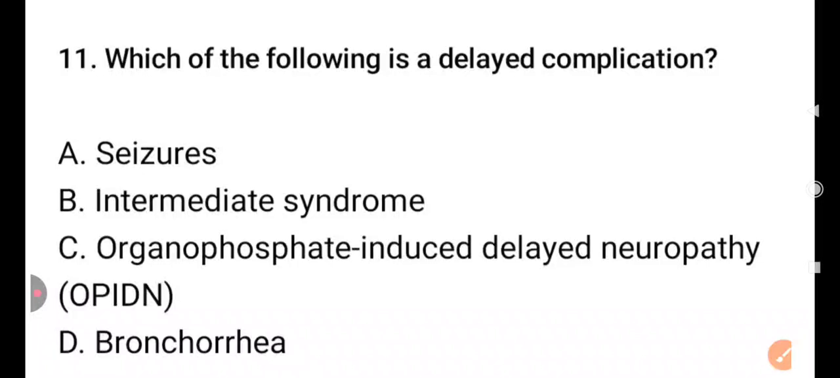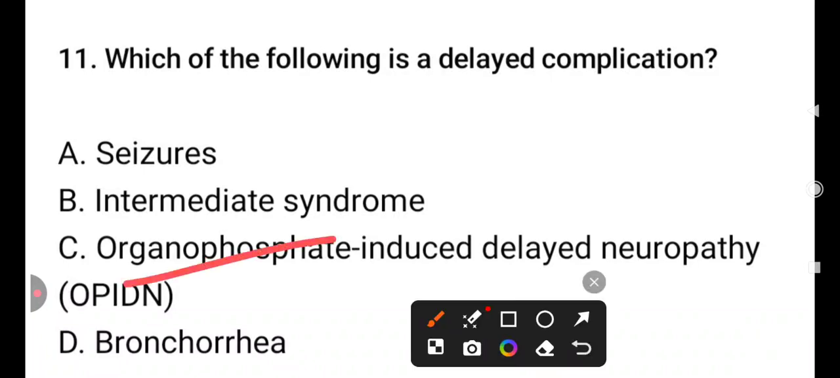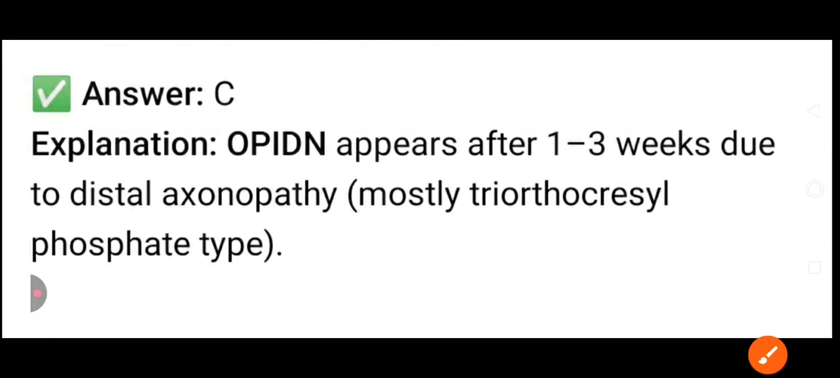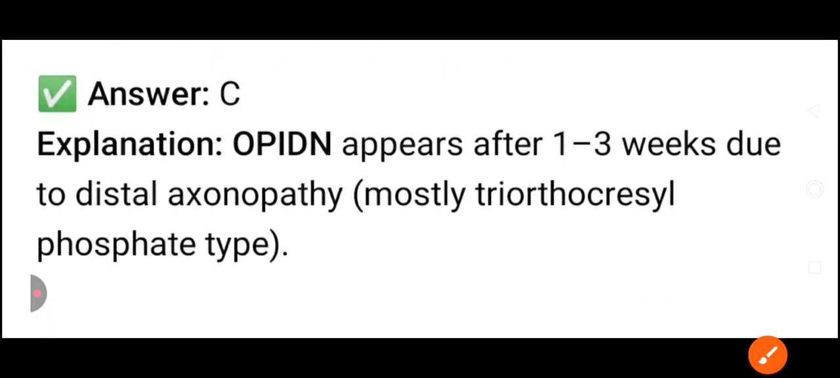Which of the following is a delayed complication of OP poisoning? Seizures, intermediate syndrome, organophosphate-induced delayed neuropathy, or bronchorrhea? So the best answer here is neuropathy, as it does not develop immediately. So this is the delayed complication. OPIDN appears after 1 to 3 weeks due to distal axonopathy, mostly triorthocresyl phosphate type.